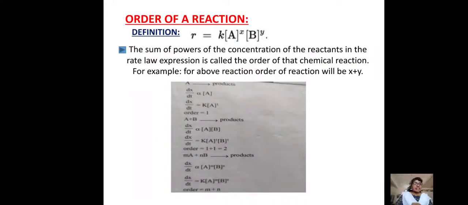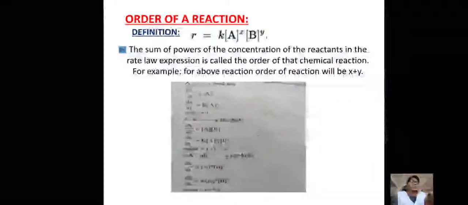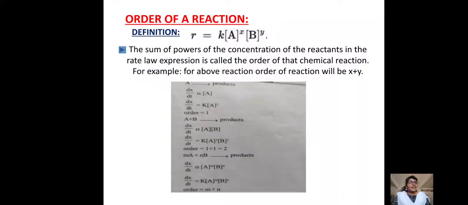See, order is nothing but the sum of the powers of the concentration terms. So we need to take the powers of the concentration terms and add them; the sum of the powers of the concentration terms is nothing but the order. See the example. Let us take one equation: A gives rise to product. A is the reactant and that is giving a product. And take the concentration of that reactant. The concentration can be indicated with a closed bracket, so we need to take a closed bracket and in that we write A. That is the concentration of A.